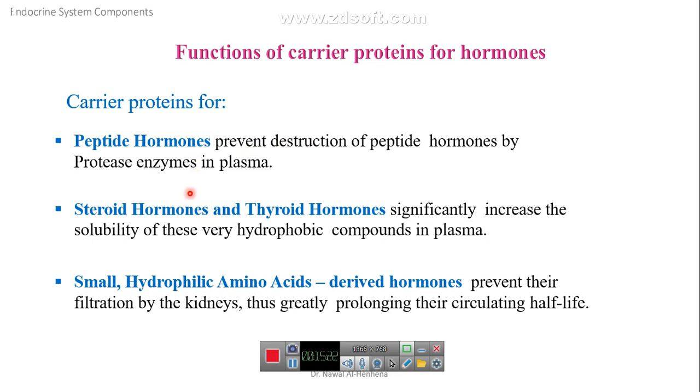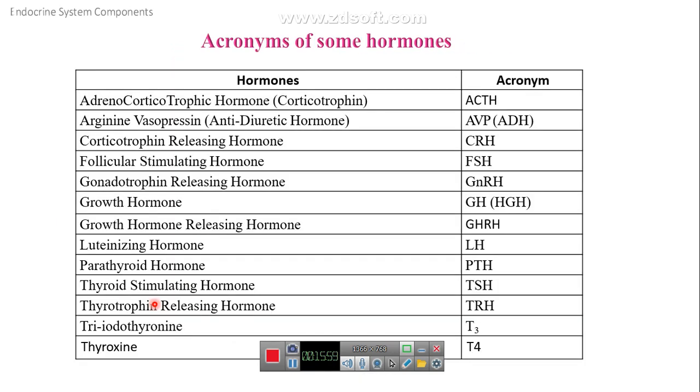For steroid hormones and thyroid hormones, because they are insoluble, the carriers increase their solubility and make their transport in the blood easier. The small hormones, like amino acid derivative hormones, can be filtered by the kidney, so the carriers protect them from kidney filtration and also prolong their half-life in the blood.